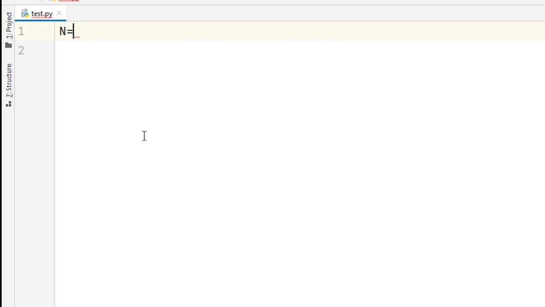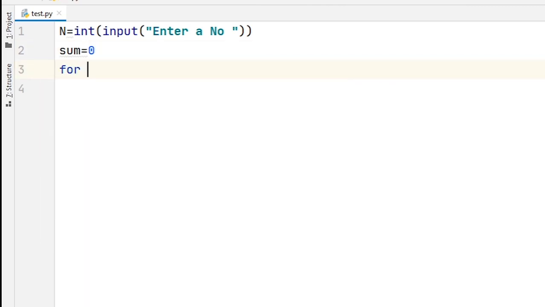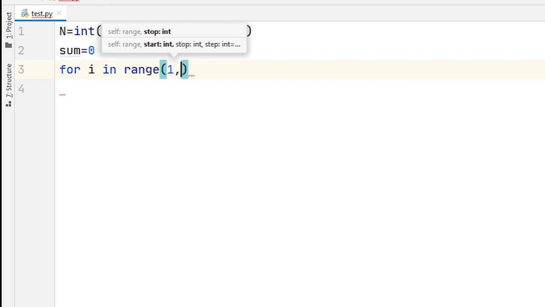So n is equal to int(input("Enter the value of n")). Now here we declare one more variable sum, and initial value of sum is equal to 0. Then we start a for loop: for i in range(1, n+1).